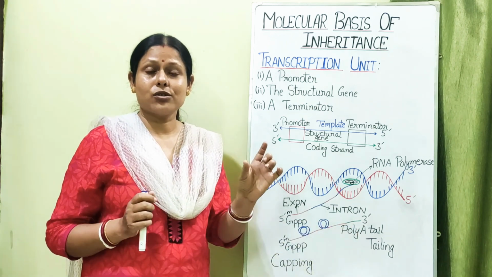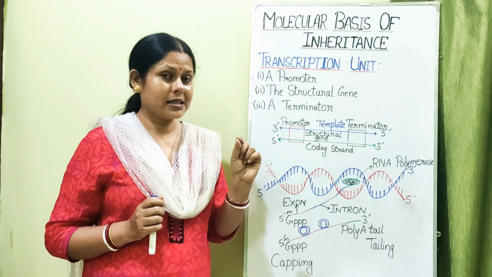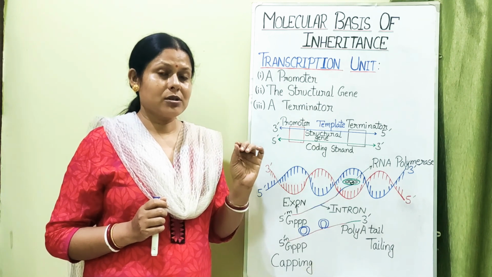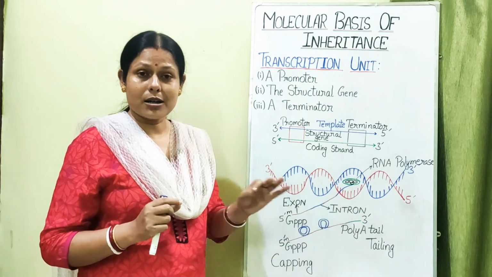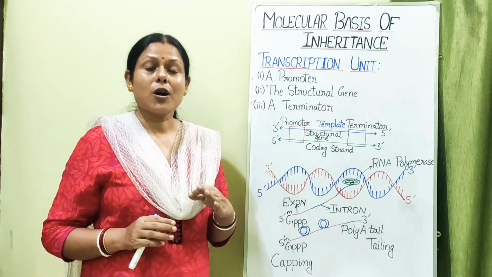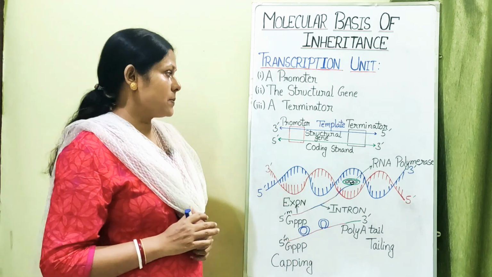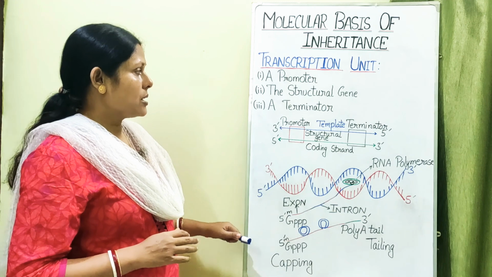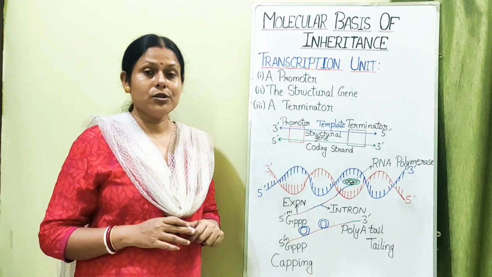That means a stretch of almost 200 nucleotides containing the base adenosine, and that will result in a ready mRNA, which will now move from the cell nucleus to the cell cytoplasm. So this is all about transcription in both prokaryotes and eukaryotes.